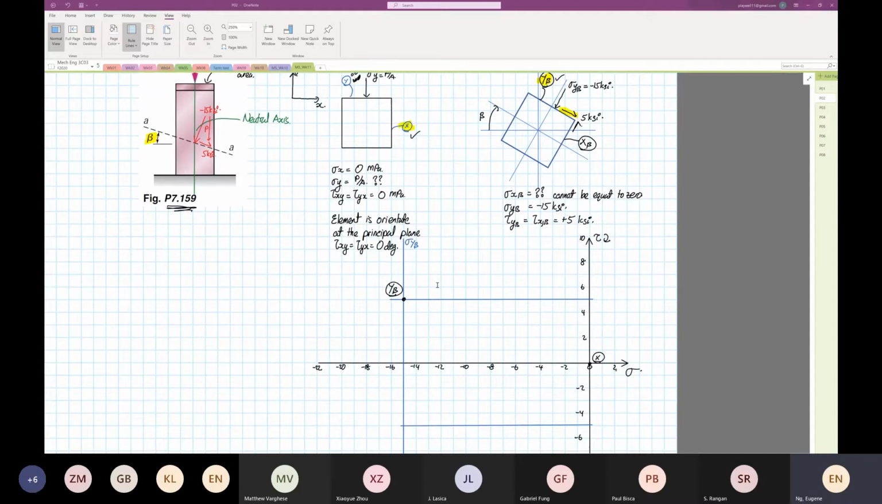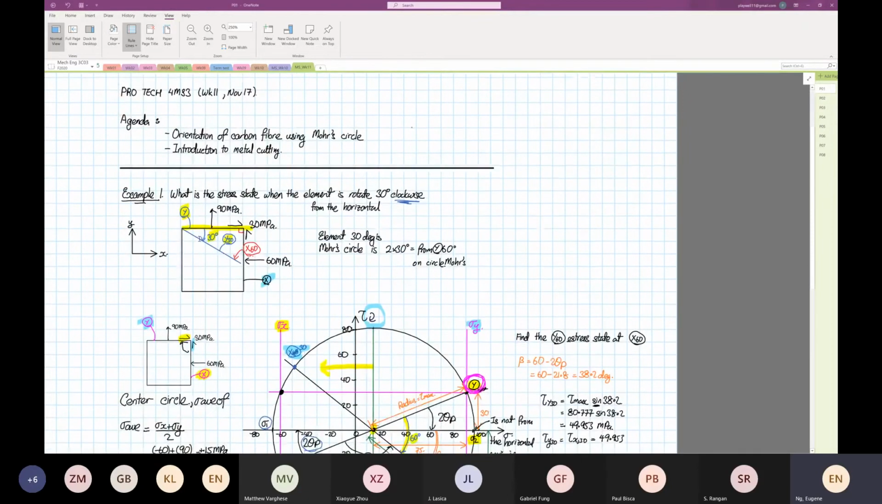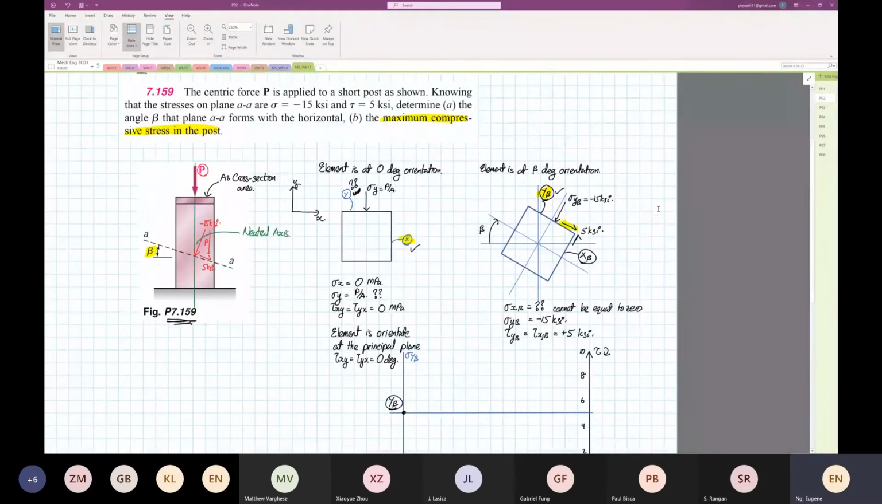Now we have 2 elements. Each element has a point. What we used to be doing, like in the previous example, we had 1 element and 2 known stresses, I mean 2 known points. Over here now, you have 2 elements: you have X, a known point belonging to the 0 degrees oriented element, and then you have Y beta on a beta oriented element.